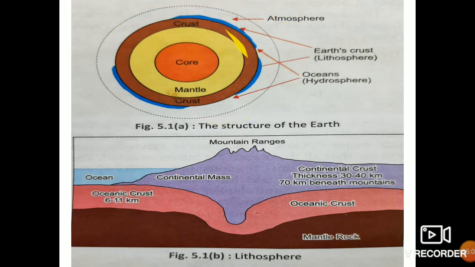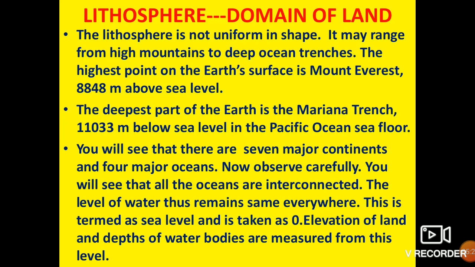This is your crust, the brown part. As you can see, this mountain range is about 70 kilometers, this is about 30 to 40 kilometers, and here, going beneath, it is about 6 to 11 kilometers.